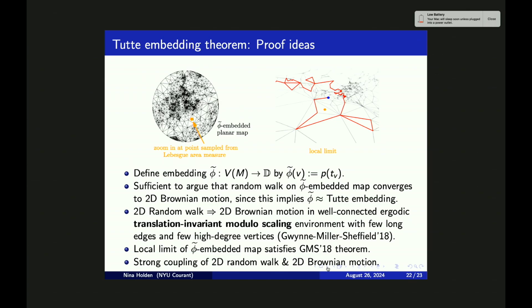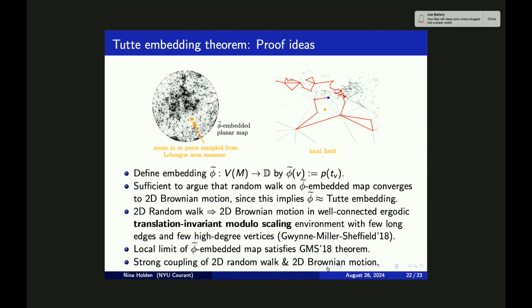In order to apply this invariance principle, we need that our graph is well connected, meaning that the density of edges is sufficiently high. We need that it's ergodic. We need that there are not too many long edges, and we also need that there are not too many high-degree vertices. But the thing about this invariance principle, which is probably making it stand apart the most from most other invariance principles, is an assumption, which is that the environment is translation invariant modulo scaling.